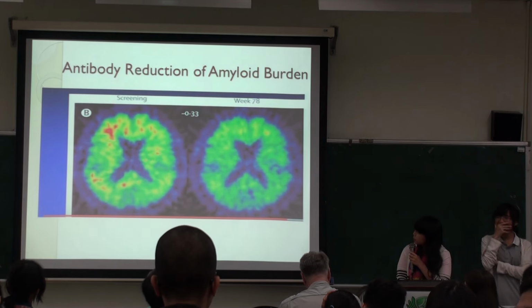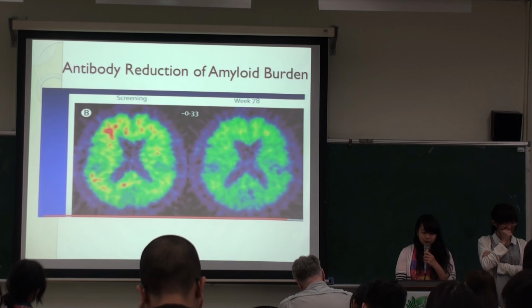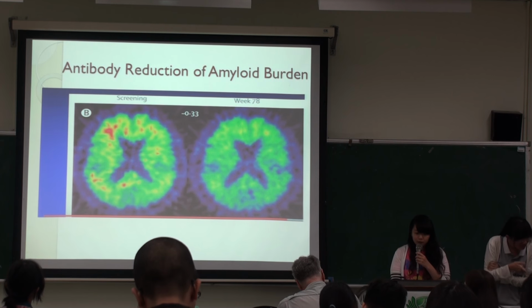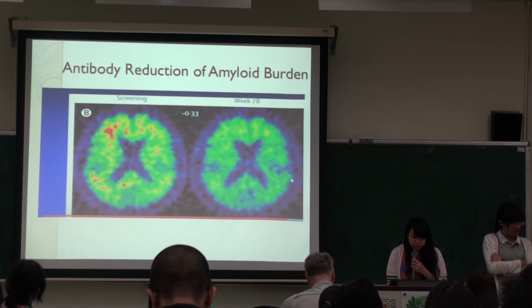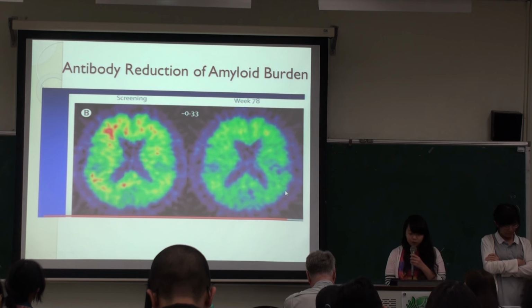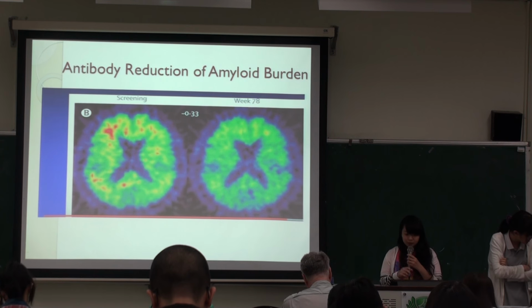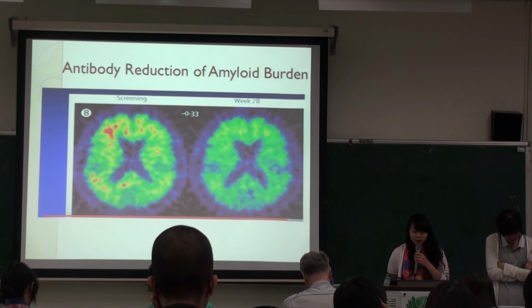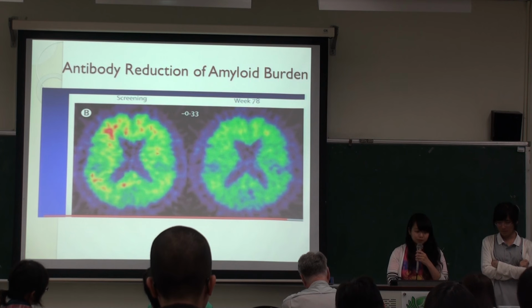And I would like to show one of the new technologies from a TED Talk. It used a monoclonal antibody vaccine, and we can see in the right picture that there is a reduction of amyloid burden, but unfortunately, it didn't work on the person who had Alzheimer's and had already lost 70% of their neurons.